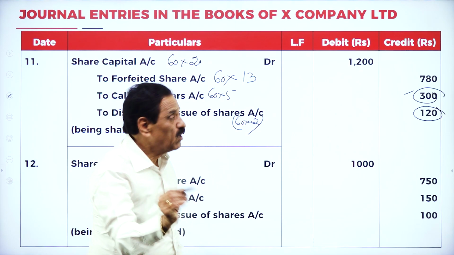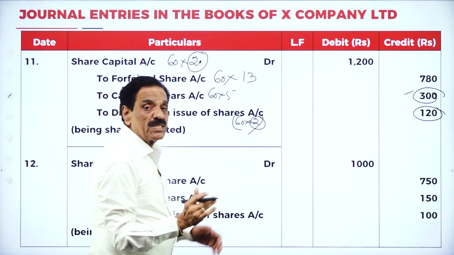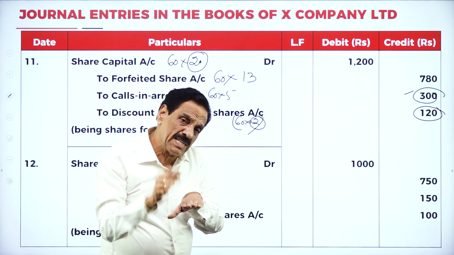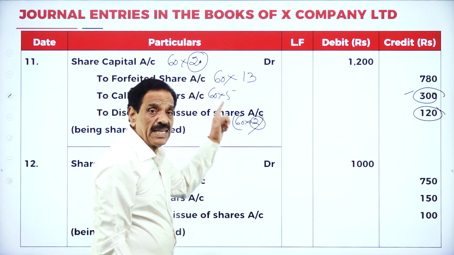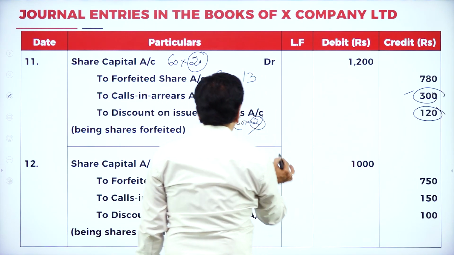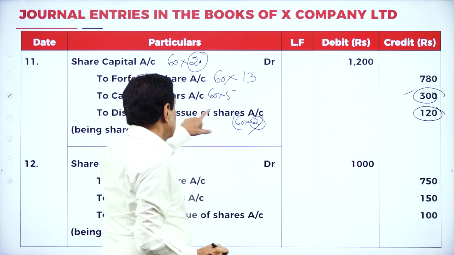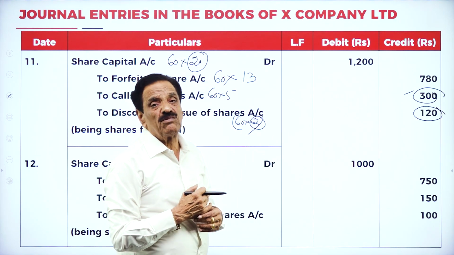What is the face value you are showing? 20. Here showing how much? 18. What's the difference? 2. But as per the Companies Act, you have to show the face value. What's your face value? 20. Discount on the credit side. So he has to pay 20. He already paid 13, but he could not pay the second call and final call. That's a discount of 120.